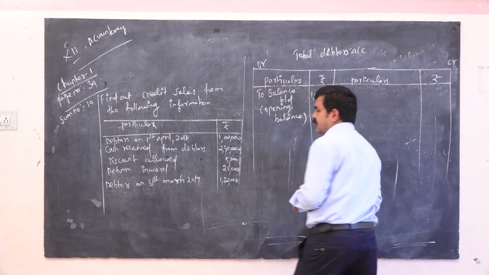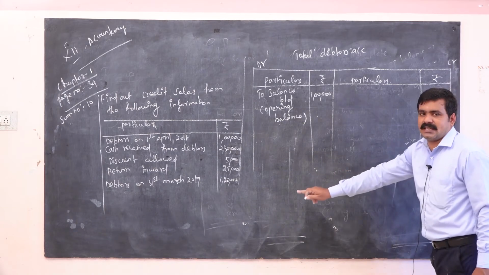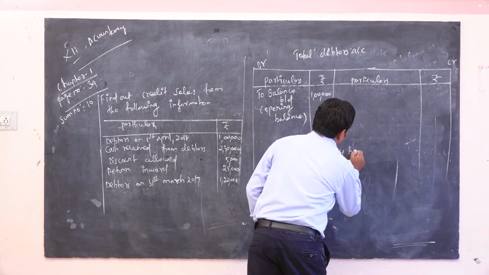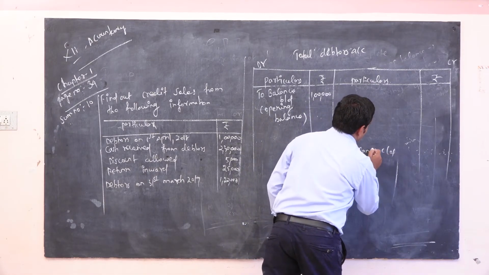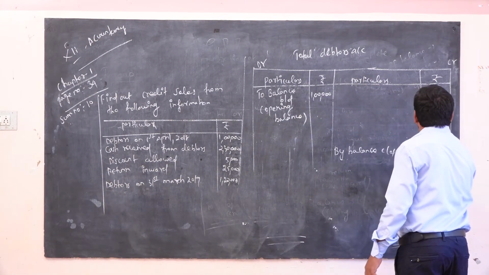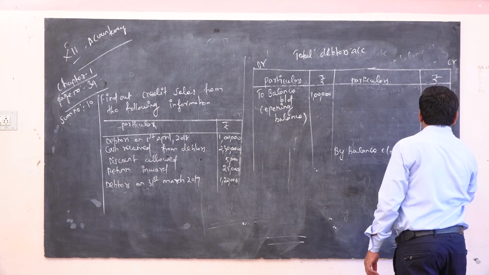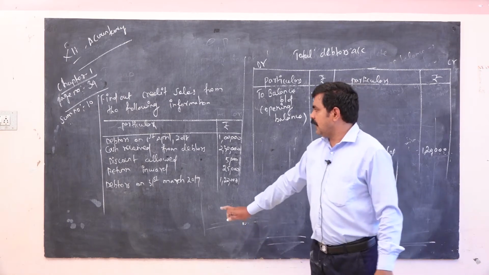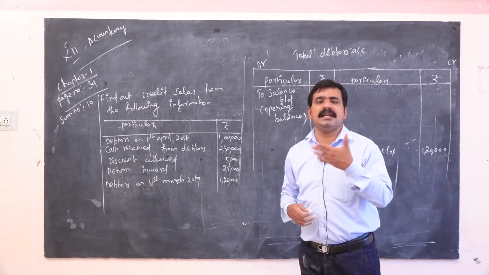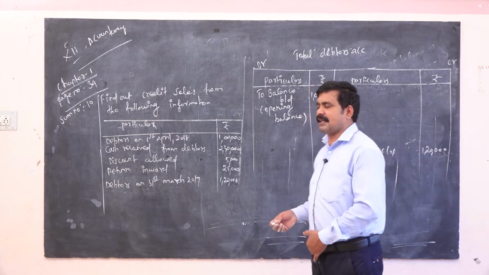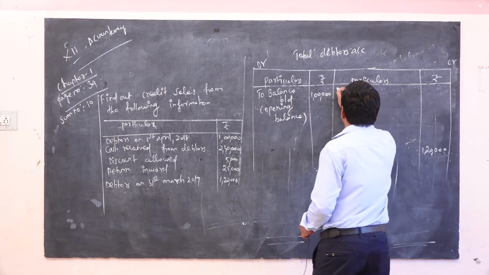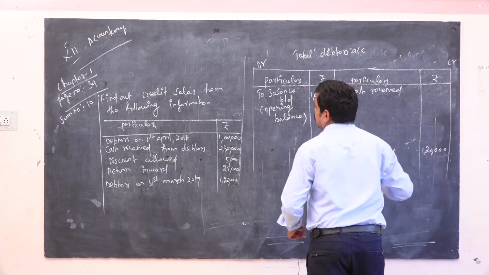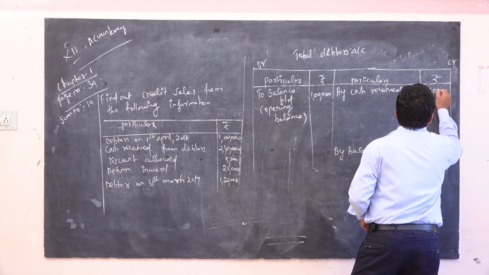So simultaneously you have to show the closing debtors balance. Okay, closing debtors balance. So "By balance carried down", what is the amount? 1,20,000. Okay, so now next, cash received from debtors. As per your format, cash received from debtors comes under credit side. So "By cash received", the amount is 2,30,000.